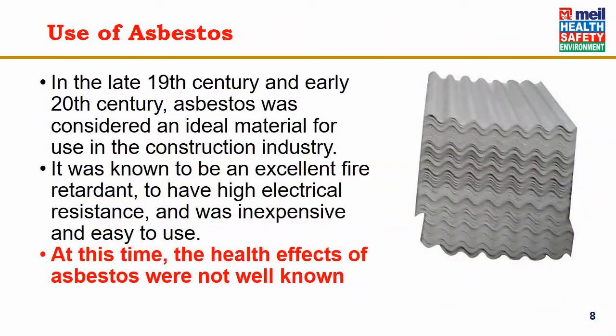In the late 19th century and early 20th century, asbestos was considered an ideal material for use in the construction industry. It was known to be an excellent fire retardant, to have high electrical resistance, and was inexpensive and easy to use. At this time, the health effects of asbestos were not very well known, and it was put in widespread industrial and domestic use.